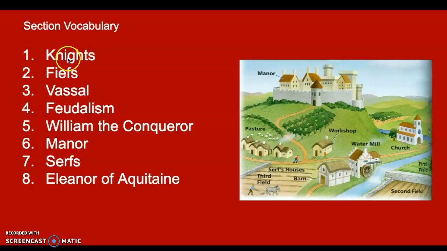All right, so some words you need to know are right here, these 1 through 8. Knights, fiefs. Know this word here, fiefs. Vassal, feudalism, William the Conqueror, manor, serfs, and Eleanor of Aquitaine.